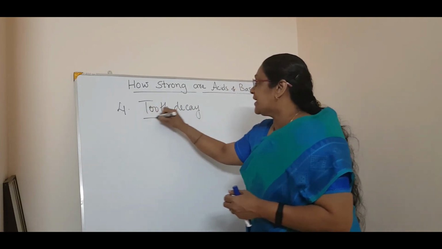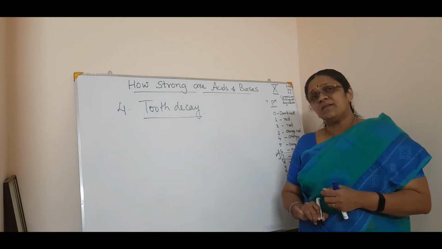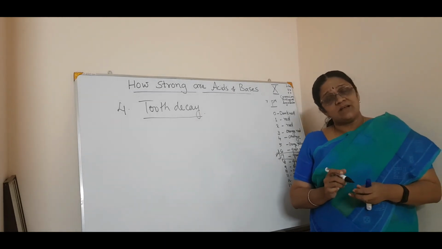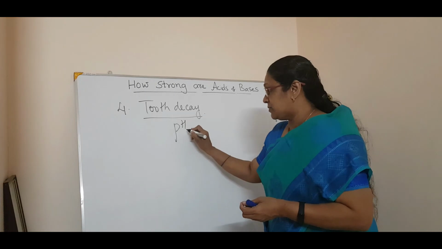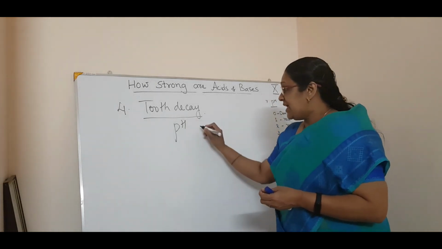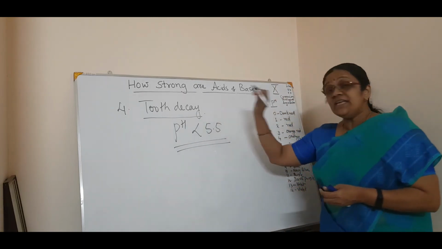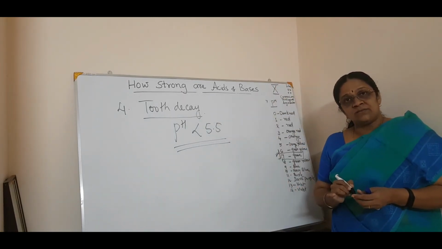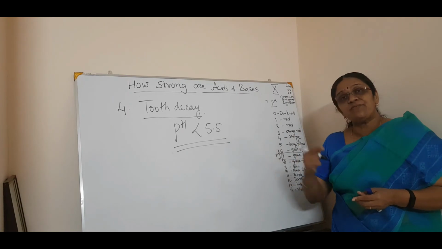Now how is this connected with the pH or the hydrogen ion concentration? See, how does tooth decay happen? When the pH of our teeth is less than 5.5, the decay starts. The decaying of the teeth starts. Okay. Now, how will the pH be less than 5.5?